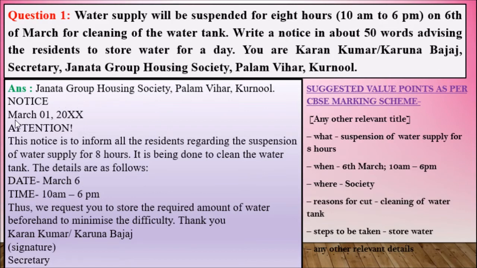So when you are writing the date, they have given the date here also, children. Water supply will be suspended on 6th March. If we are suspending the water supply at 10 a.m. in the morning, you can't give the notice on that day, right? Prior, 1 or 2 days before, you have to send the notice to the residents. Then only they will save the water for the day. So we are sending this notice beforehand, because we are going to suspend on 6th March. So we are writing March 1, 2020.